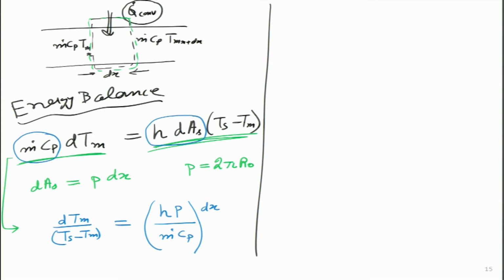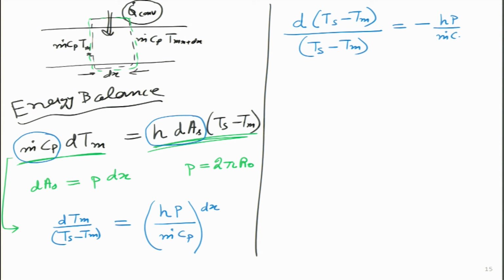As a matter of fact, now I can simplify it in one more form. Can I make the numerator the same as the denominator? I am creating the differential of Ts minus Tm divided by Ts minus Tm. The only thing I have to do is put a negative sign. So I will take the negative sign to the other side, and I am writing hP divided by m dot Cp dx.